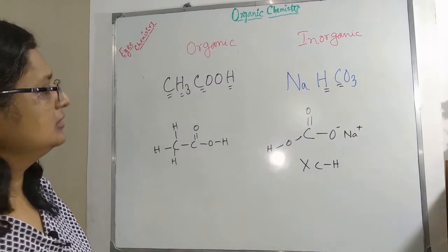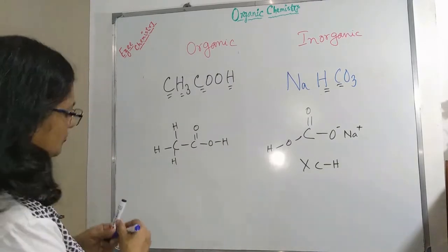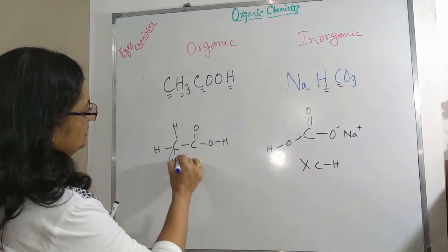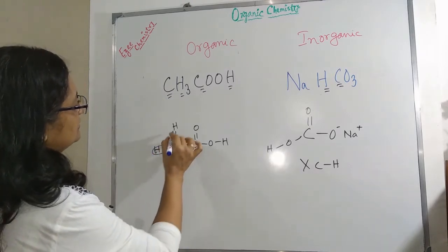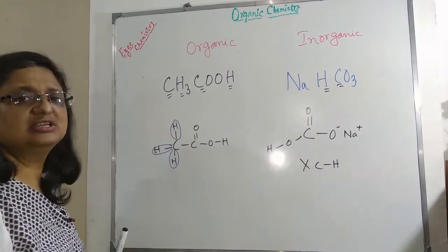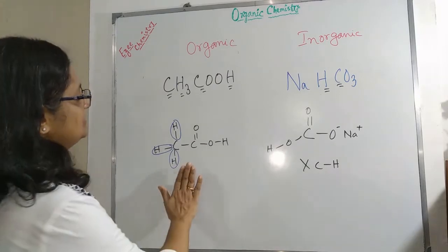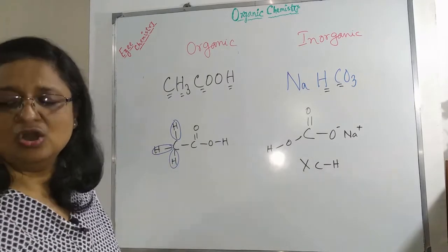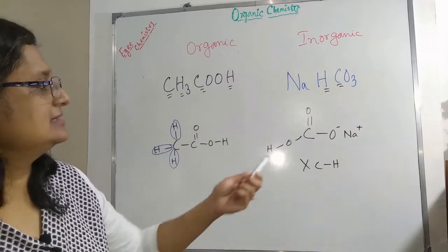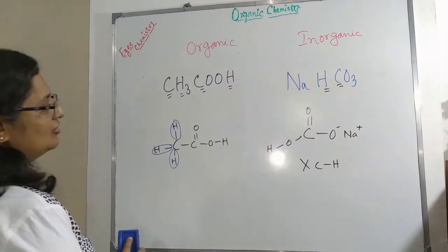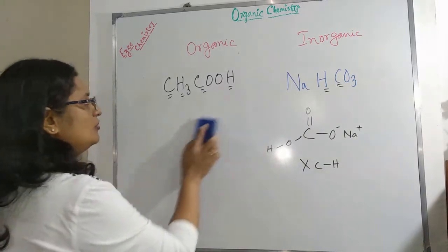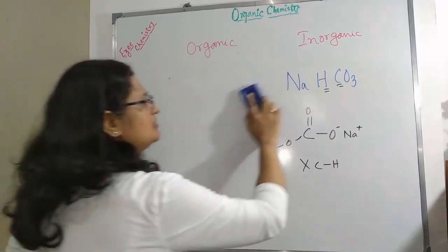So you can see there is no carbon hydrogen bond here, but here you can see one covalent bond, carbon hydrogen, another carbon hydrogen, another carbon hydrogen covalent bond. So this is considered as an organic compound, whereas that is an inorganic compound. How will you know the structures of these compounds?